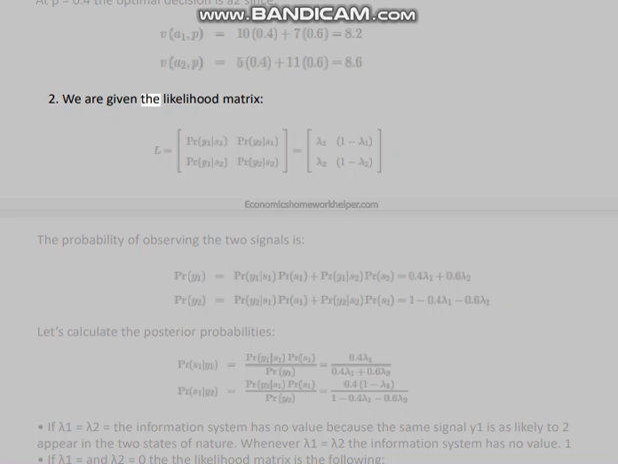2. We are given the likelihood matrix. The probability of observing the two signals is given below. Let's calculate the posterior probabilities.